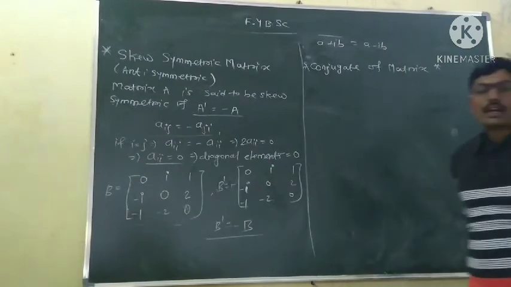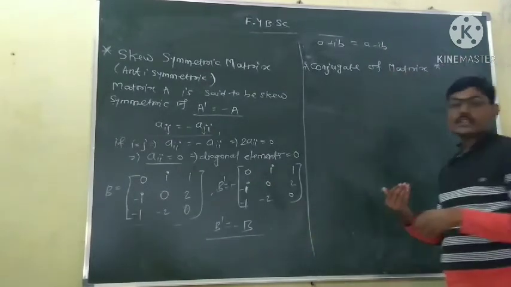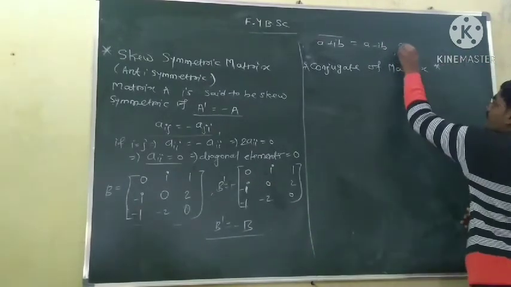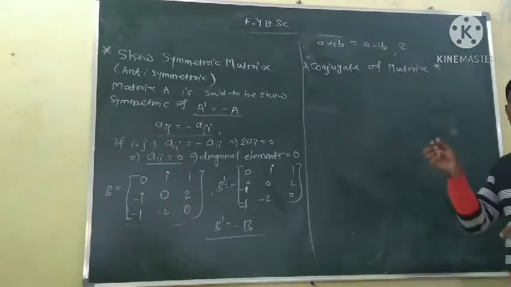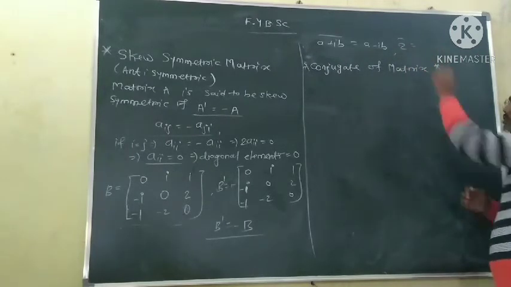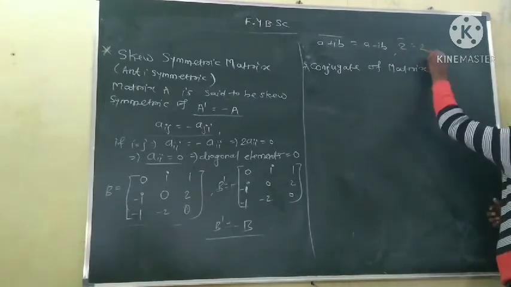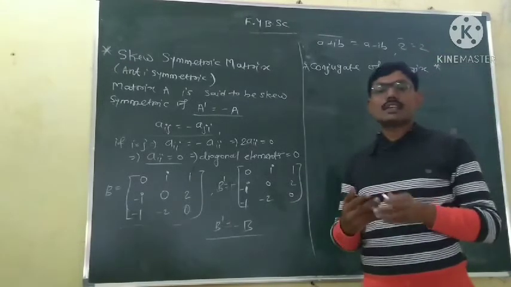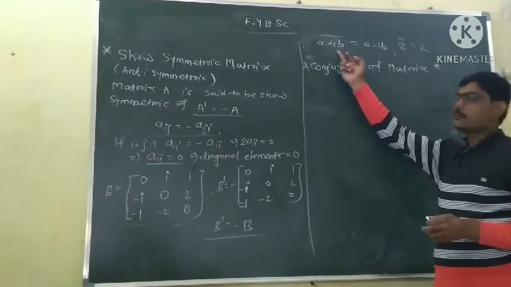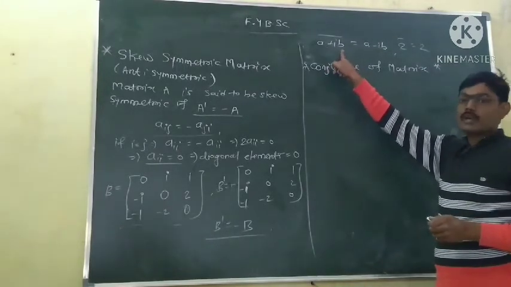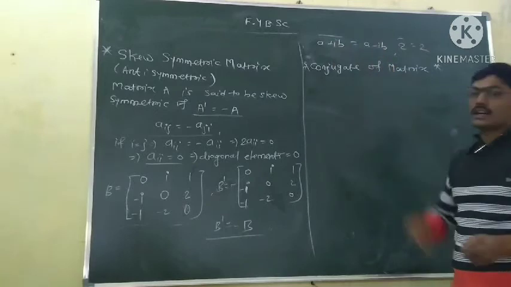And we know the conjugate of a real number, say 2, where 2 is equal to 2 plus 0i. So 2 bar is equal to 2 minus 0i, but minus 0i is nothing but 0, so 2 bar is equal to 2. The conjugate of any real number is equal to itself. The only problem is with complex numbers. If A plus IB is a complex number, its conjugate is equal to A minus IB.